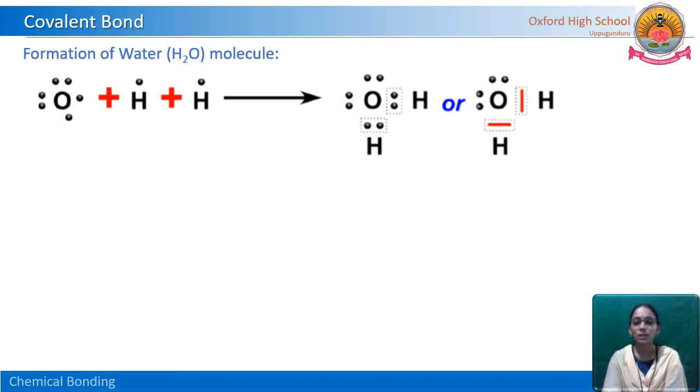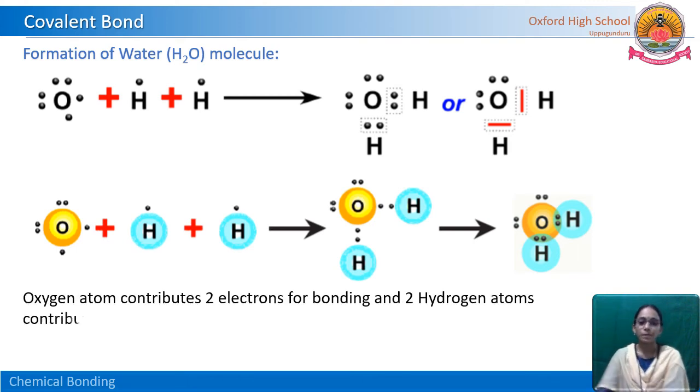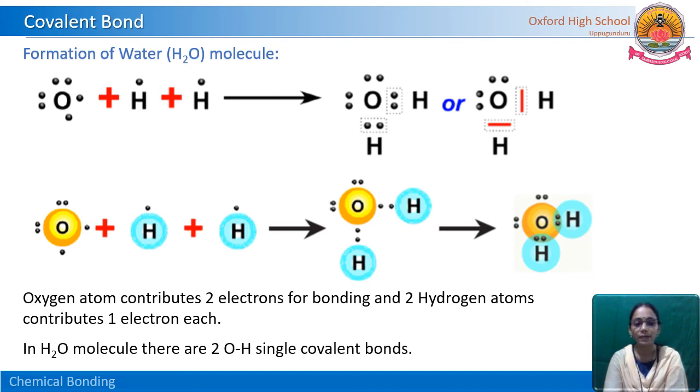So here totally 2 pairs of electrons, and 2 covalent bonds. But here 2 lone pairs are also there. Observe this picture. Only 2 bonds between oxygen and hydrogen, OH, and 2 lone pairs also there. We can write this one like this also, representing that 2 lone pairs are there and oxygen and hydrogen are sharing 2 electrons each. So oxygen contributes 2 electrons for bonding. Similarly, each hydrogen atom contributes 1 electron.